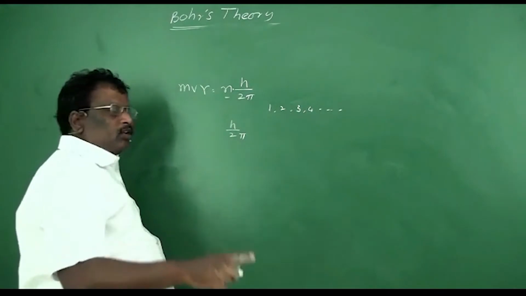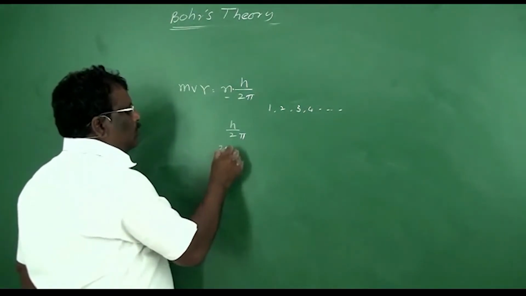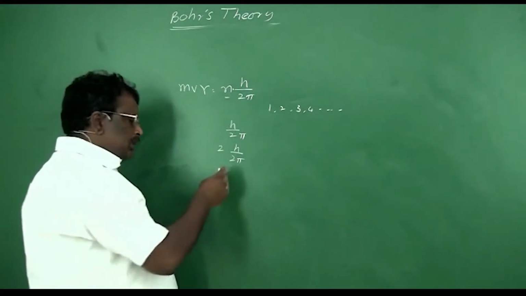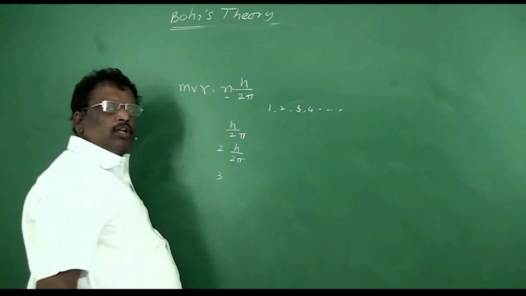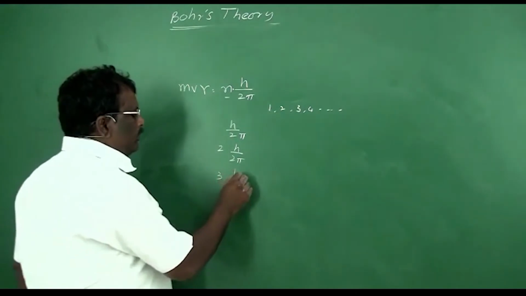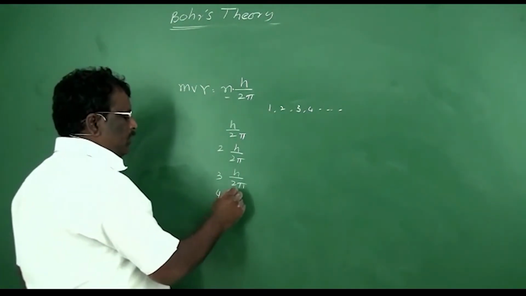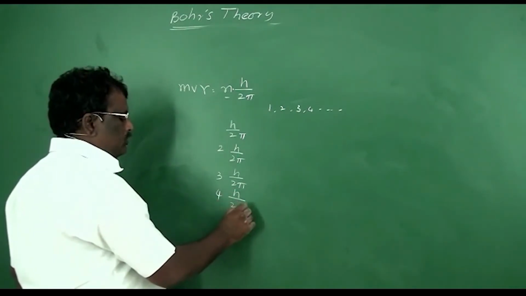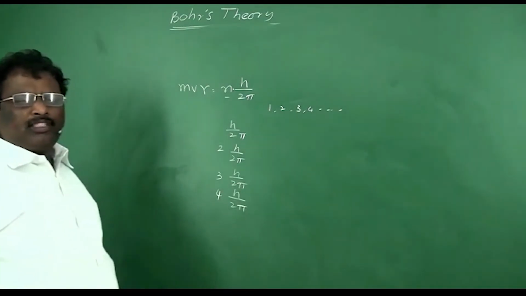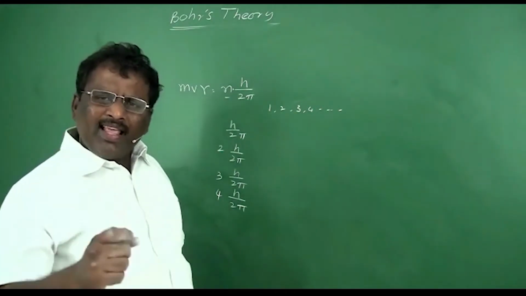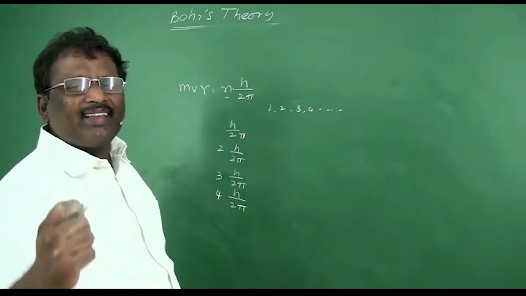In the second energy level it is 2 into h by 2 pi. In the third energy level it is 3 into h by 2 pi. In the fourth energy level it is 4 into h by 2 pi. But Bohr was unable to give the reason why the angular momentum is quantized.